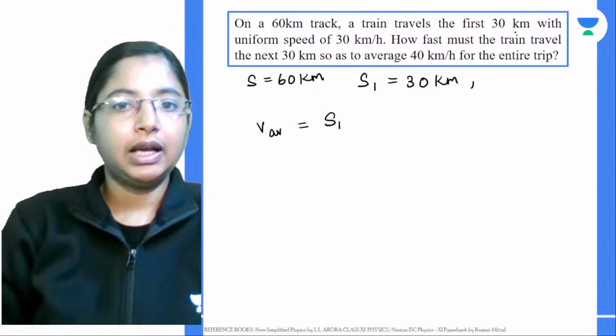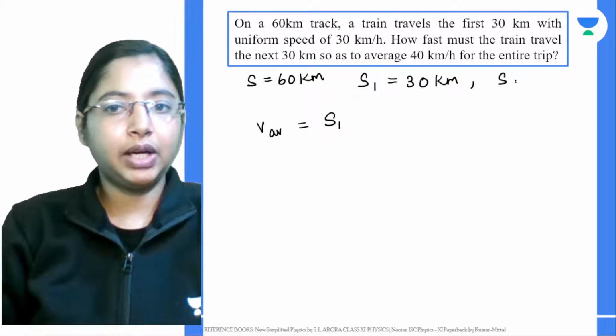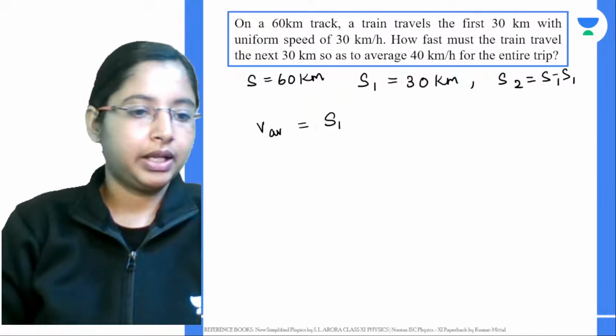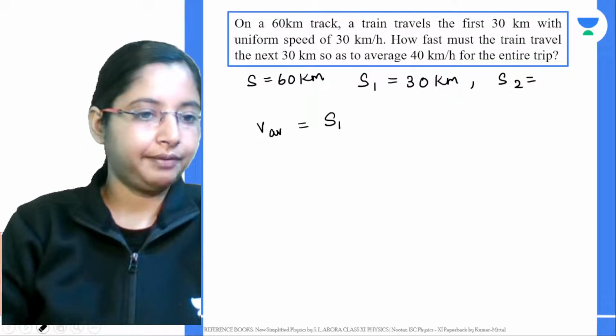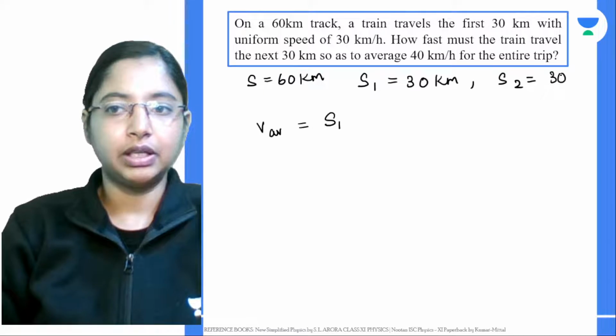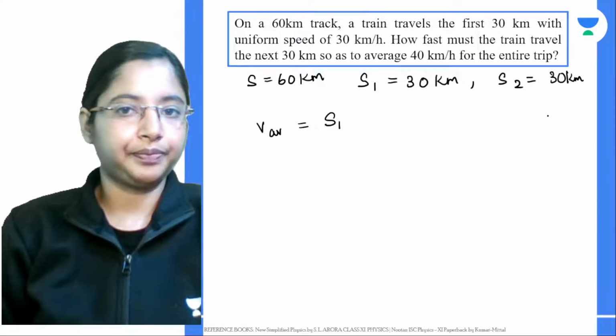Total distance is 60 kilometers. Then the remaining distance is S2, which is S minus S1. Half the journey we know is 30 kilometers, so the other half will definitely be another 30 kilometers.